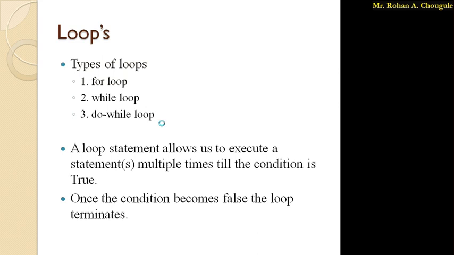These loops are also divided into two types, that is, entry controlled loop and exit controlled loop. If we check the condition while entering into the loop, then it is called an entry controlled loop. If the condition is checked while exiting from the loop, then it is called an exit controlled loop. In this case, the for loop and while loop are entry controlled loops, whereas the do while loop is an exit controlled loop.